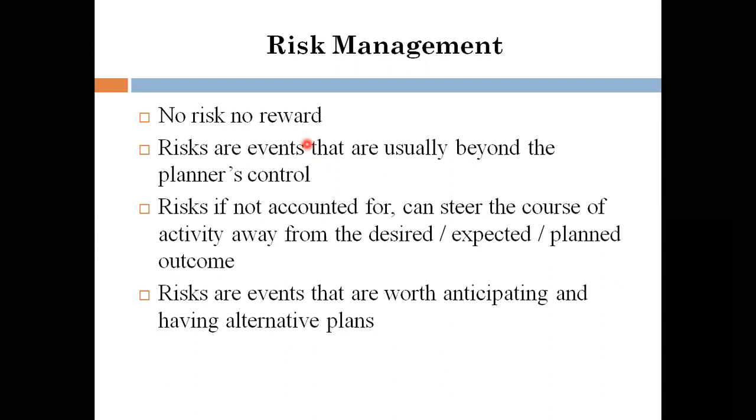Whatever we do, if you have an alternate plan, and even if you fail and it leads you to a risk, having an alternate good strategy to come out with your plan will help you overcome the risk. Second, if the risk is not accounted for, it may lead to an undesired or unexpected outcome.